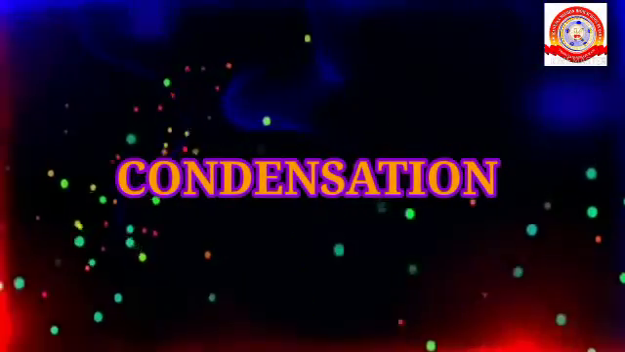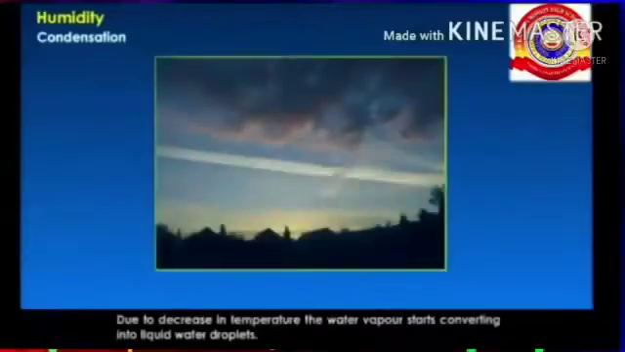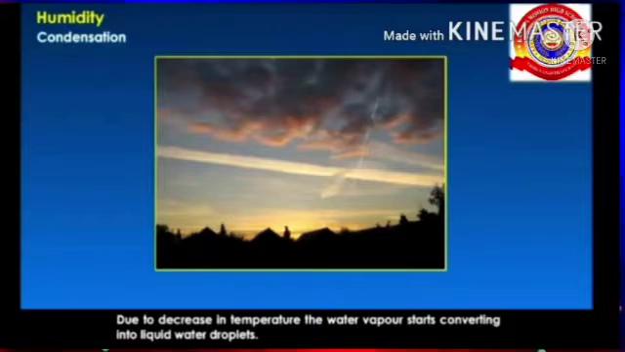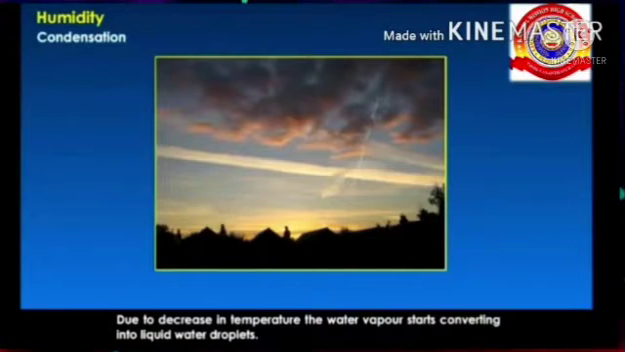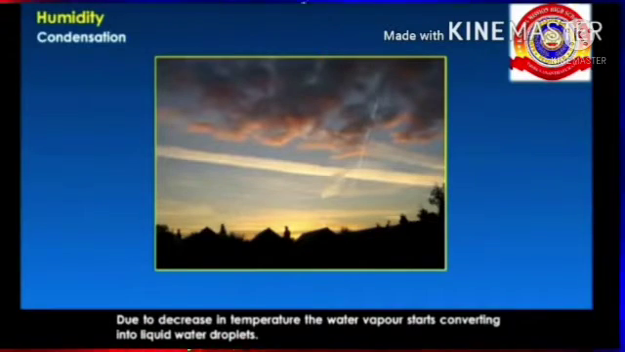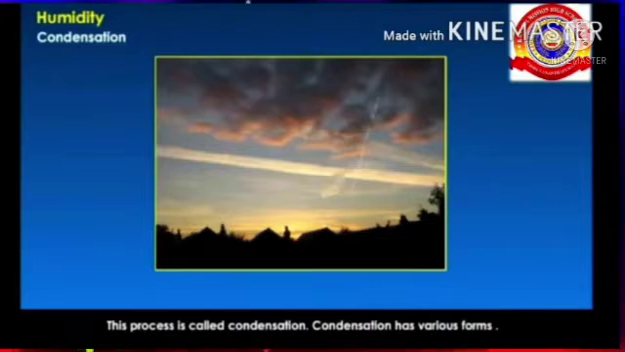In the previous class, we discussed temperature, right? Today, we are going to learn about condensation and precipitation. First one, condensation. Due to decrease in temperature, the water vapor starts converting into liquid water droplets. This process is called condensation.